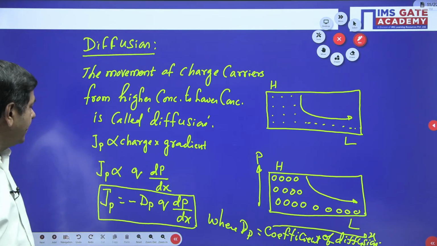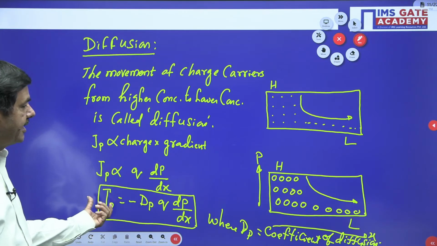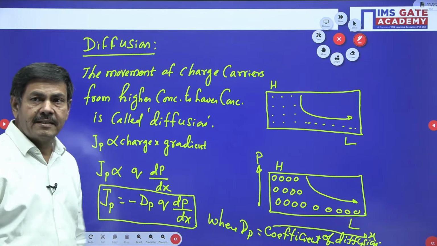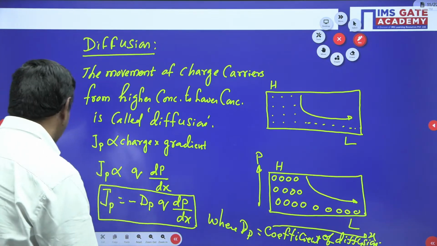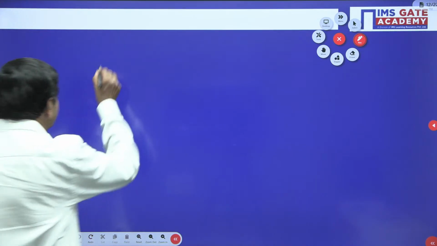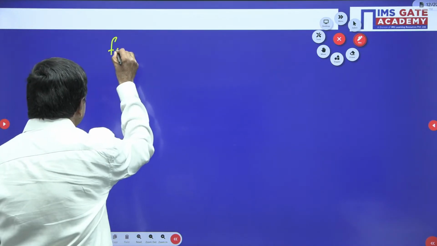This is the diffusion current density in the graded semiconductor. Similarly, for electrons, how can we write the formula? For electrons, we can write the formula like this.